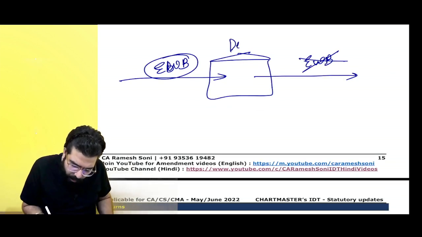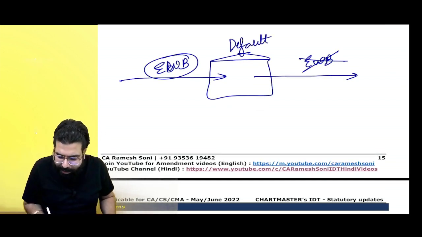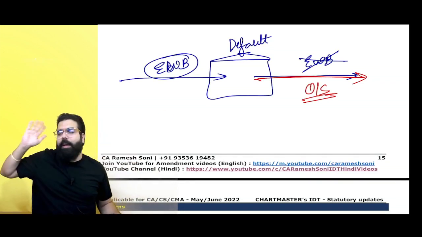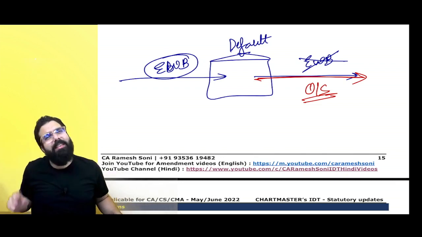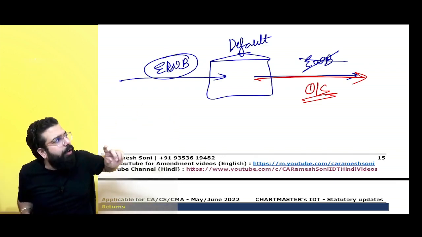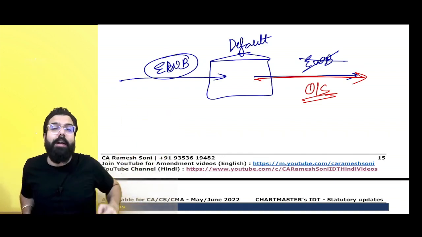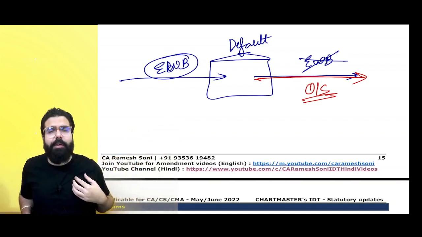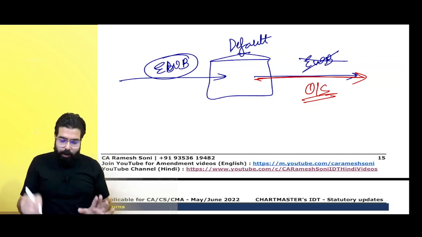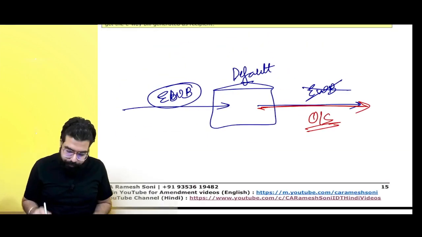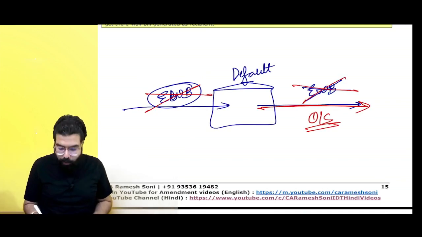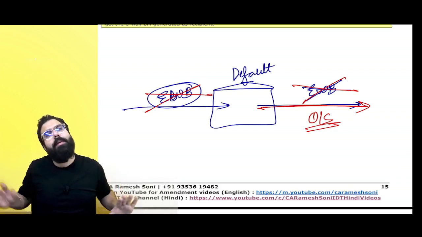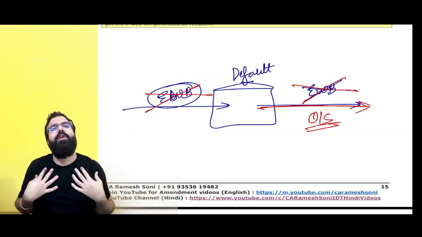So if I am a supplier who has defaulted, then government has all the right to block my e-way bill for my outward supplies, which is my sales. That for my sale, I can't generate e-way bill. But sir, just imagine, somebody is selling you the goods, he is not able to sell you the goods because you are a defaulter. Somebody else who wants to sell is not able to sell because of your mistake. So e-way bill, both sides were blocked. For my sale also it was blocked. If I want to purchase also, I can't purchase. Because e-way bill for purchase, sale, everything was blocked if you are a defaulter.